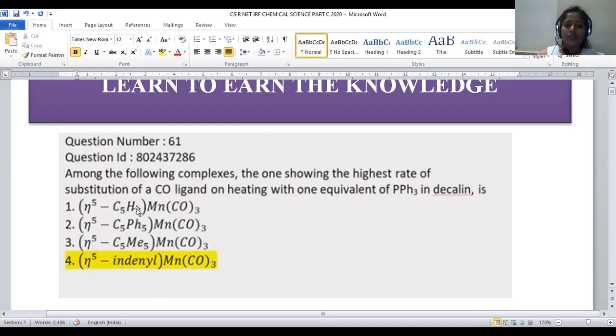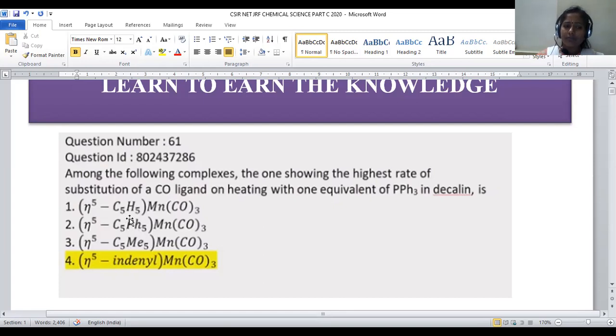So there should be a substitution. All are tricarbonyl complexes, and all are manganese complexes; the only difference is the attached ligands. Here we have the cyclopentadienyl anion, and in one more, all hydrogens of the cyclopentadienyl are replaced with phenyl groups.